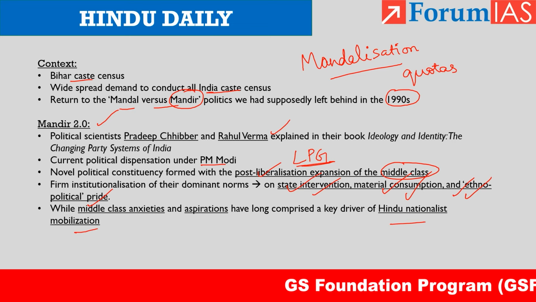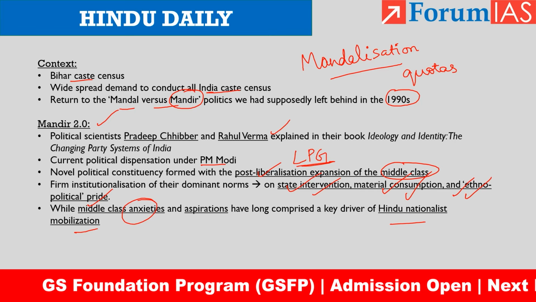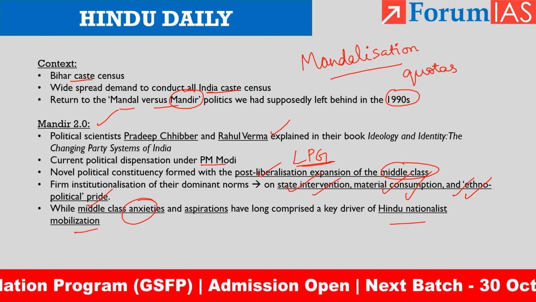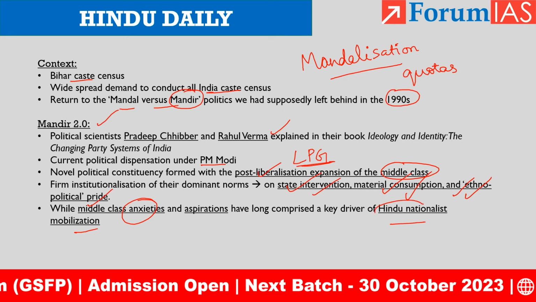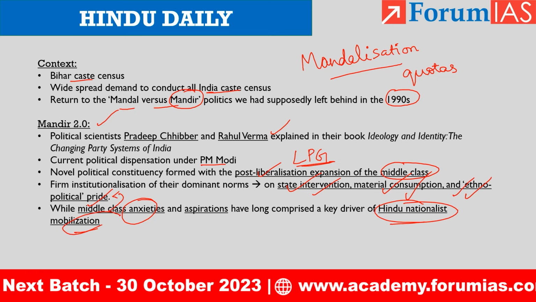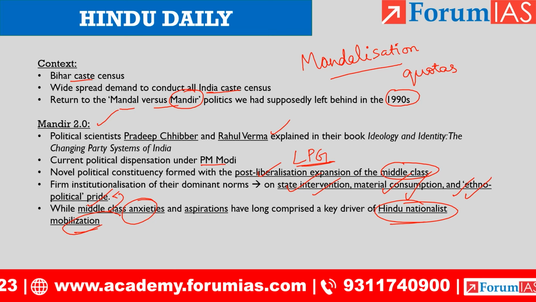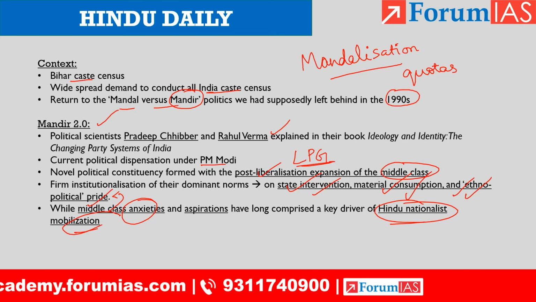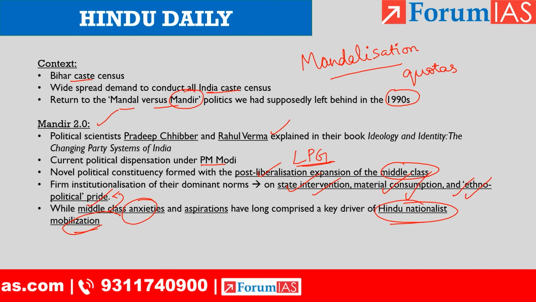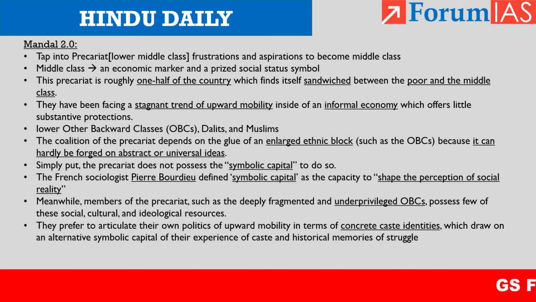So what happened was the anxiety of middle classes, their insecurities and their aspirations led to the crystallization of Hindu nationalist mobilization, and that can be related to political pride, that is the ethno-political pride. So Mandir 2.0 politics had these values: first, intervention of the state; second, material consumption; and third, ethno-political pride.